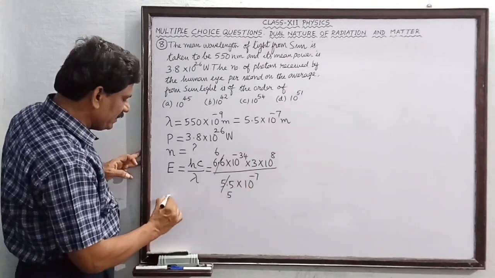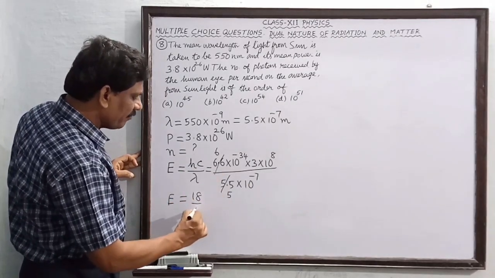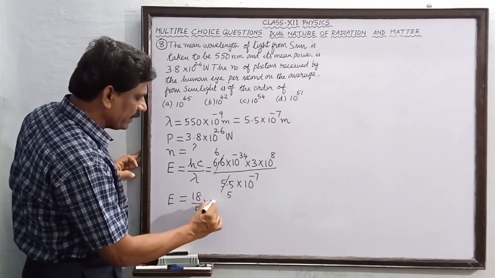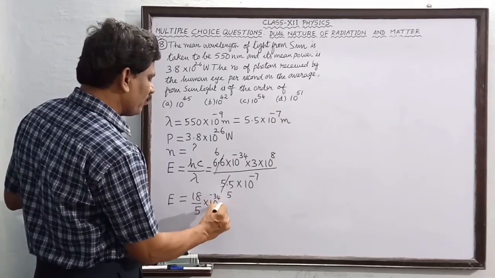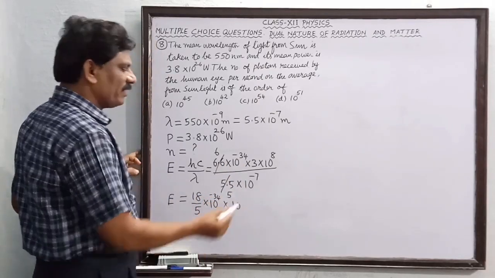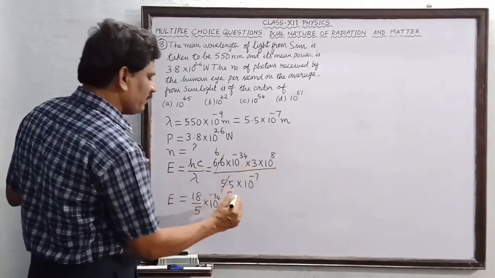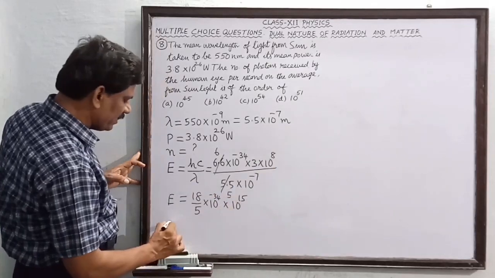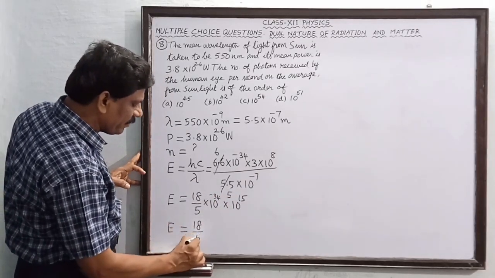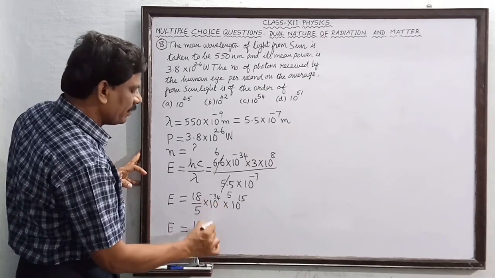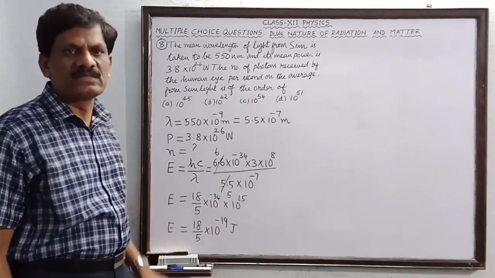So I will write E is equal to 18 divided by 5 into 10 to the power of minus 34, into 10 to the power of, this minus 7 will go up as plus 7. So 8 plus 7 is 15. So this is into 10 power 15, or E is now equal to 18 divided by 5 into 10 power minus 19 joule.